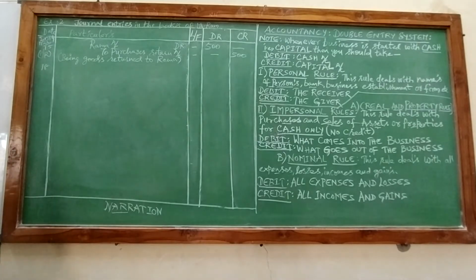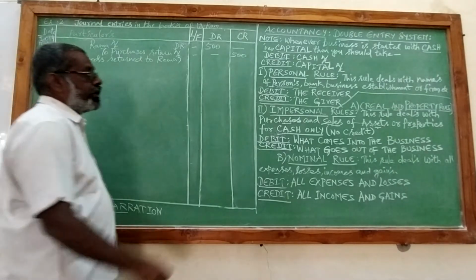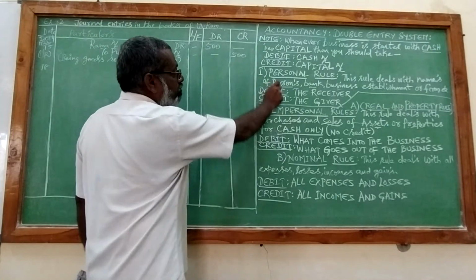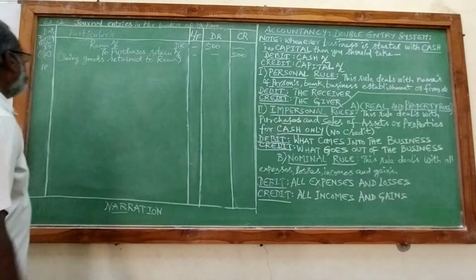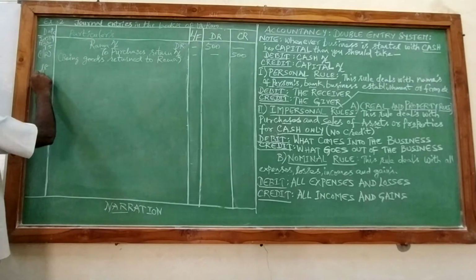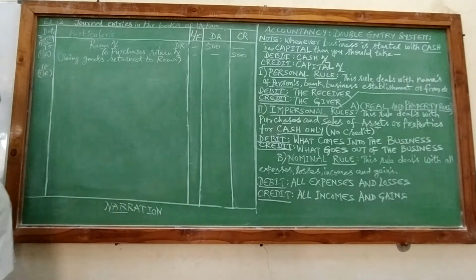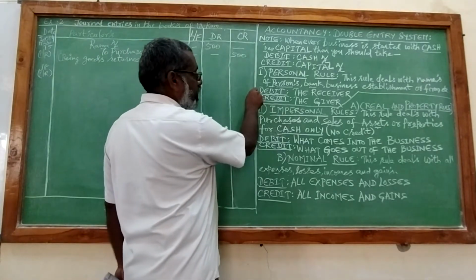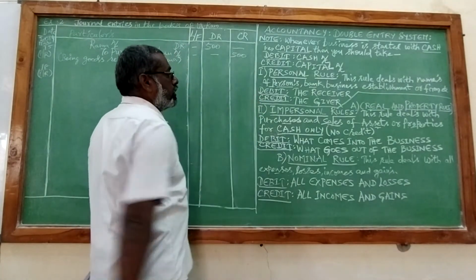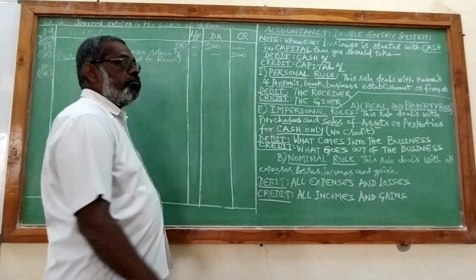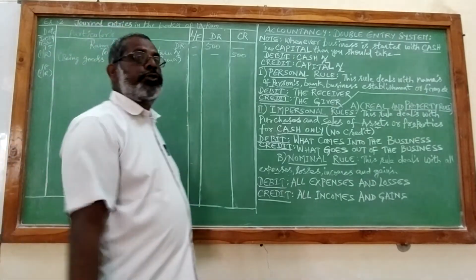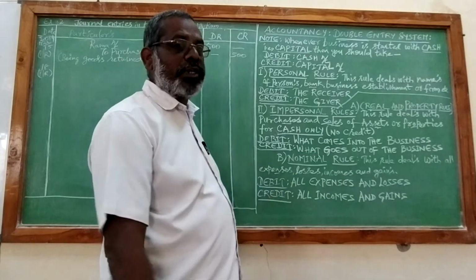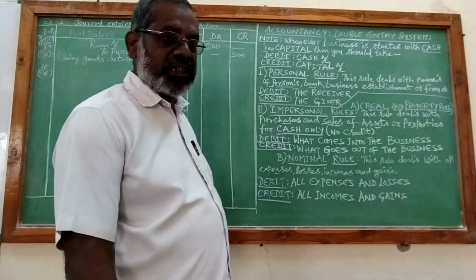So here also name has come, so it will be done under personal rule because this rule deals with the names of persons. So for the personal rule, the formula is debit is the receiver, credit is the giver. So what we are receiving, Mr. Amer is returning goods to us. That means previous sales are coming back to us because of defective nature.